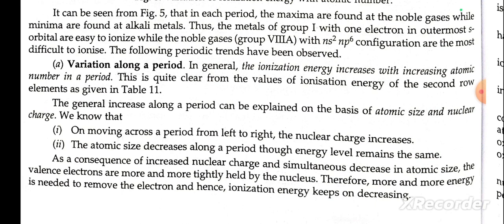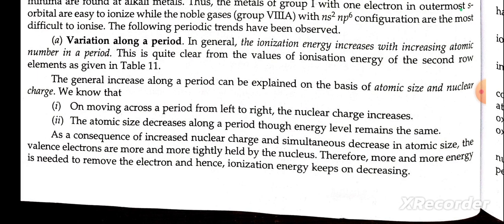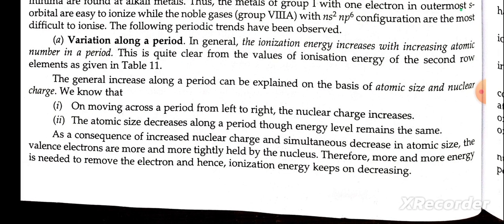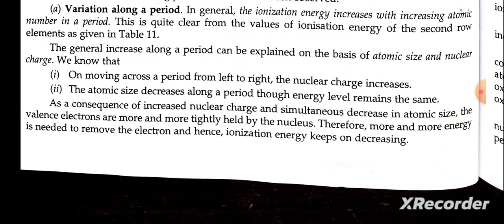The following periodic trends have been observed. A. Variation along a period. In general, the ionization energy increases with increasing atomic number in a period. This is quite clear from the values of ionization energy of second row elements in table 11. The general increase along a period can be explained on the basis of atomic size and nuclear charge.